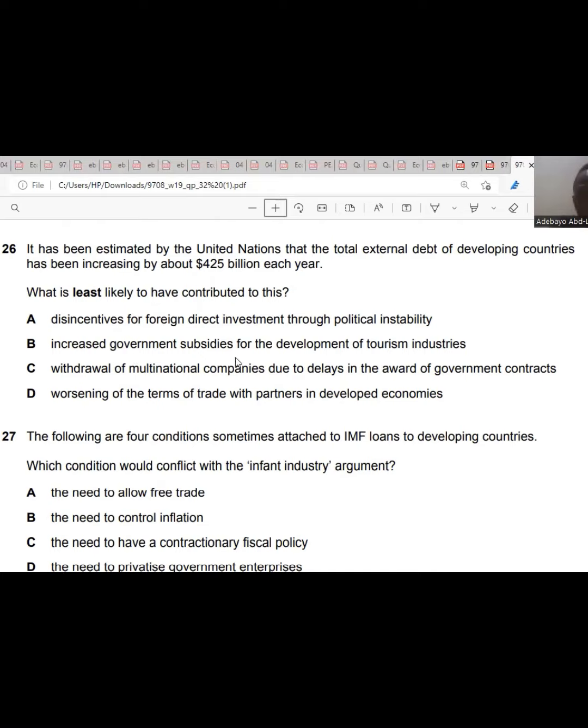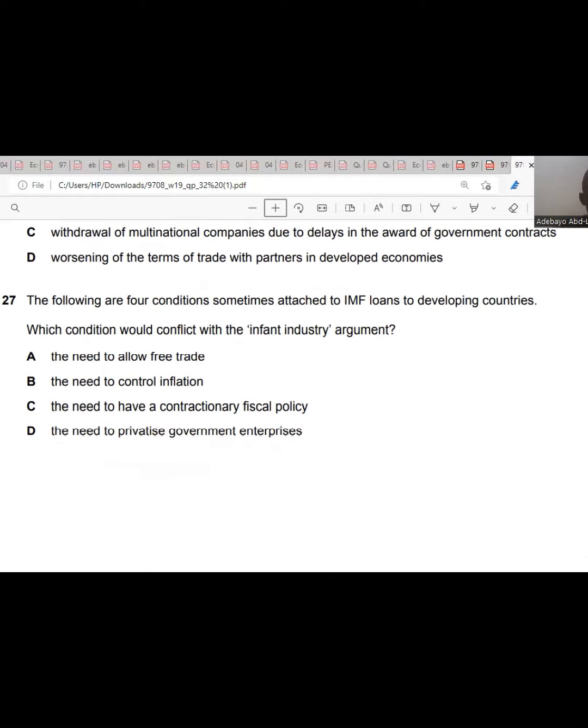except increased government subsidies for the development of tourism. Because if the government has improved tourism, that would increase the export of services in the economy. Then the debt would have reduced. So A, C, D would cause it, but B would not be a result of the increase in national debt. So 26 is B.